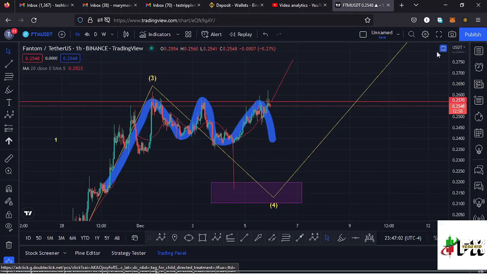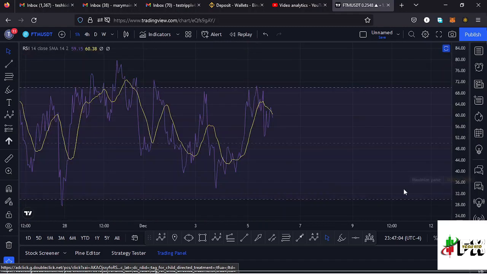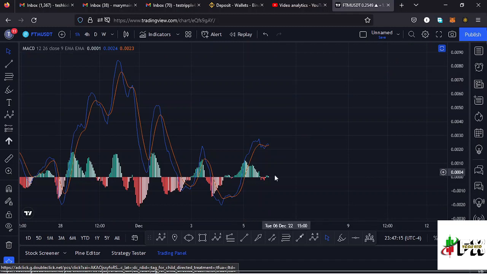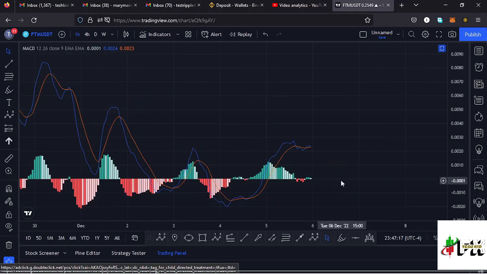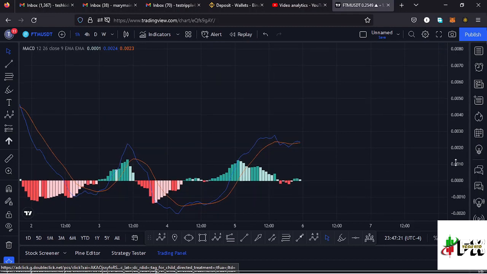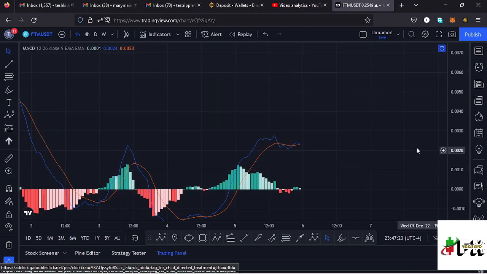Also taking a look at the indicators here on the RSI, on the 1 hour RSI, we are trading at around the 59 mark, meaning we have massive room for us to support any movements to the upper side. Also any movements to the lower side will still be supported. Also taking a look at the MACD, here on the MACD we had printed a bullish cross, and that would mean higher prices are coming our way. So let's be patient and see how that plays out, and I'll keep you updated.